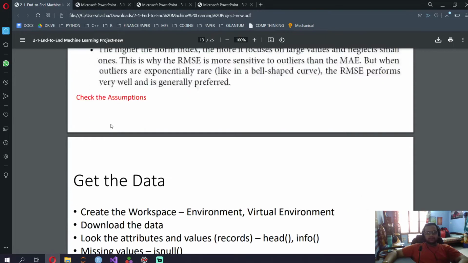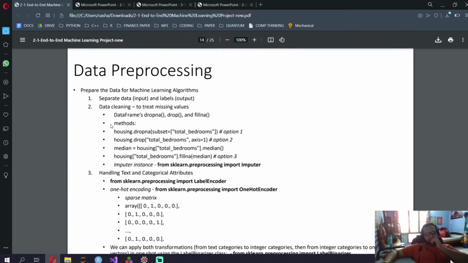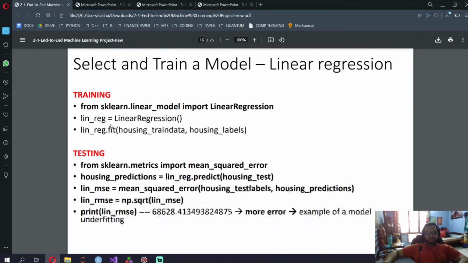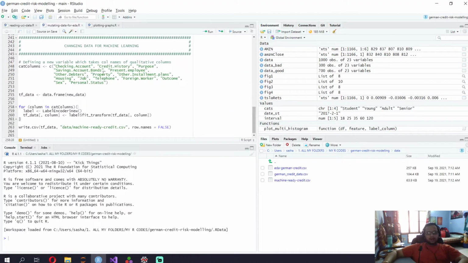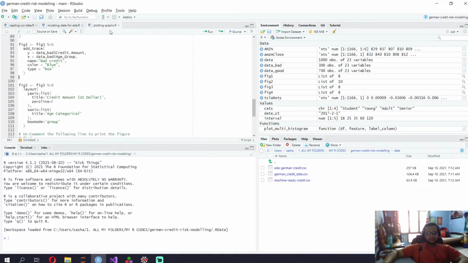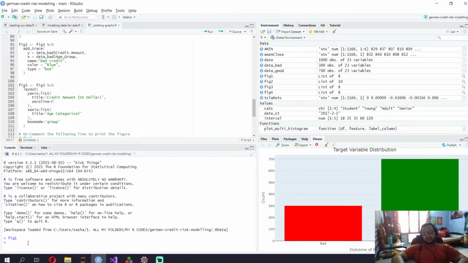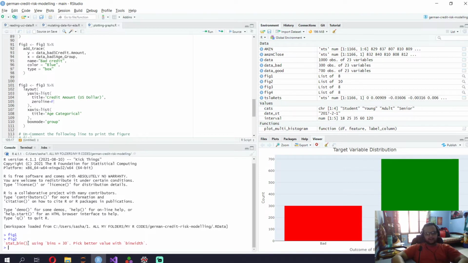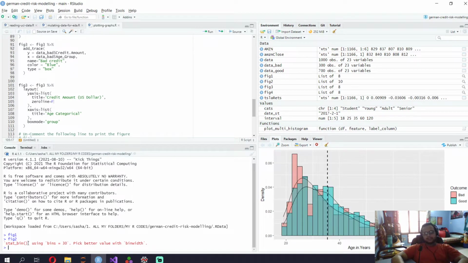After we pick this, she has done data pre-processing also. She skipped the exploratory data analysis part, which is where you plot the graphs. So if I plot the graphs right now, this would be my target variable distribution: how many people have good credit, how many people have bad credit, or rather the age distribution over good credit and bad credit.